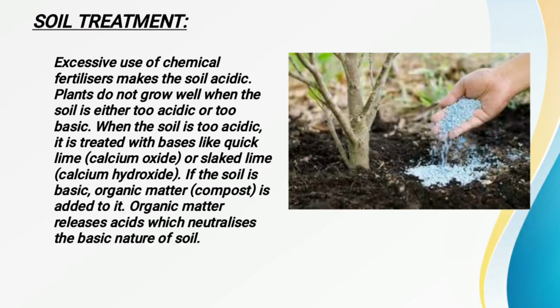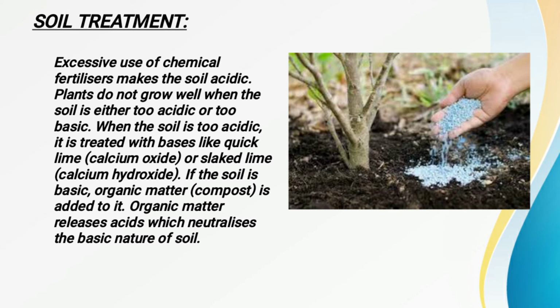Now the next one we have to read about is soil treatment. Sometimes the farmers, for better yielding, use chemical fertilizers. When farmers use an excess amount of chemical fertilizers, then, since some amount of acid is present in the chemical fertilizers, adding them to the soil makes the soil acidic.